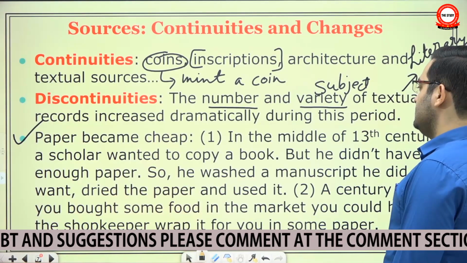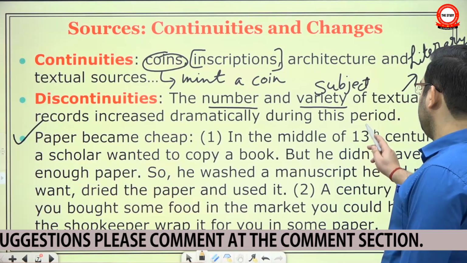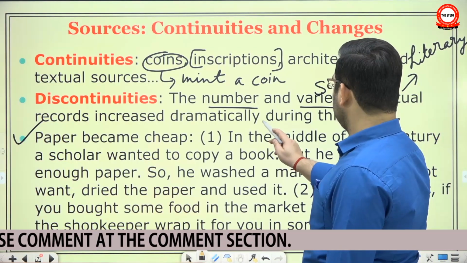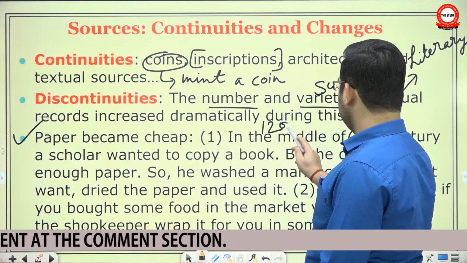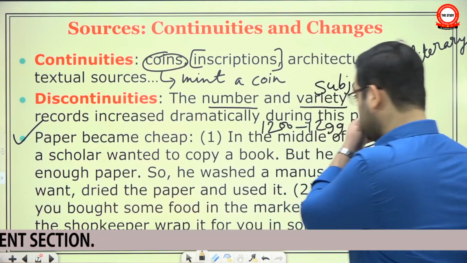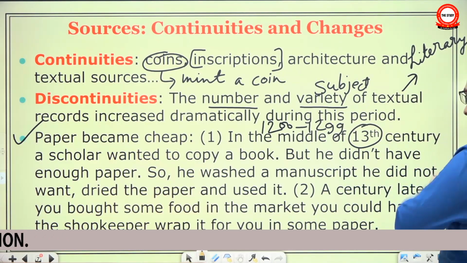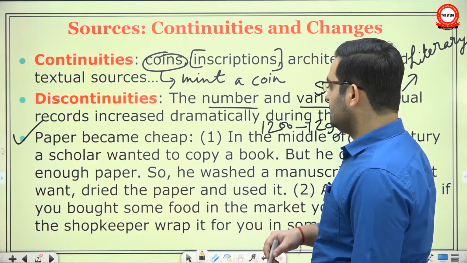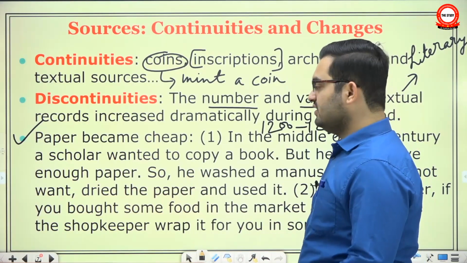But things change in the medieval period. How? They give one example, that in the middle of 13th century, a scholar wanted to copy a book. Copy a book means you have to reproduce what is written. So technically both will be called manuscript.